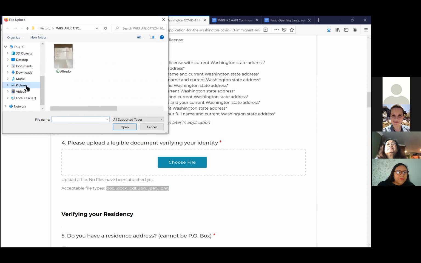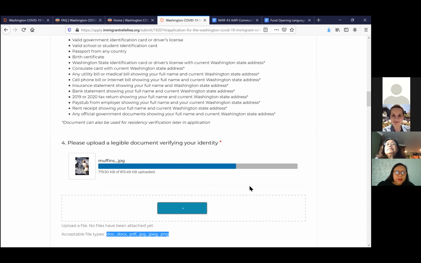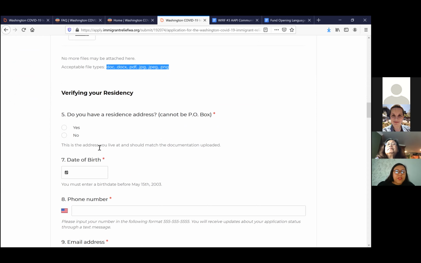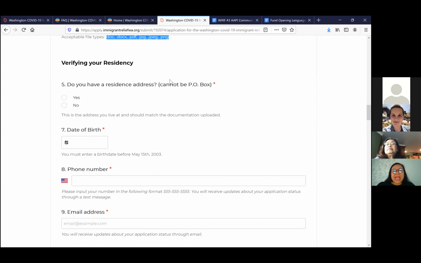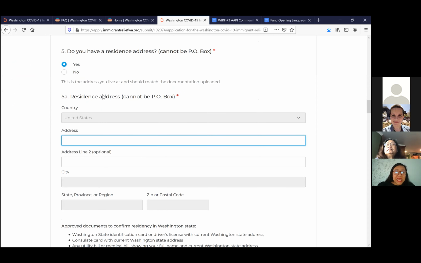I'm gonna use this image, right? For this part, we are asking now to verify the residency. So do you have a residence address, right? It has to be a physical address. It cannot be a PO box. If you answer yes, right, then you type in your address here.